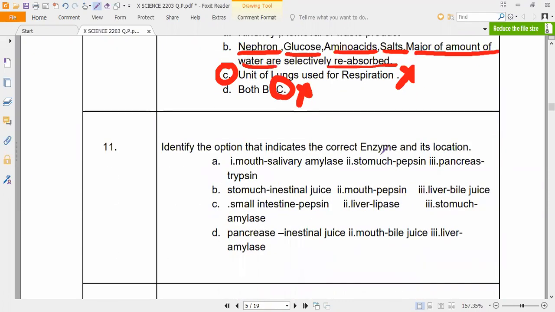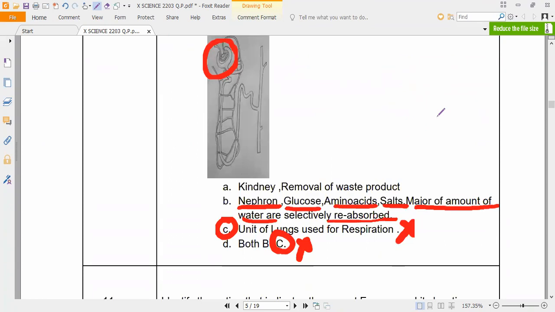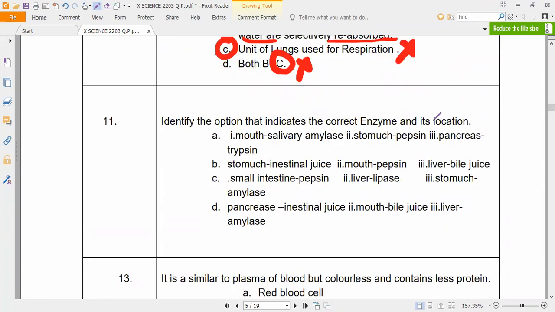Next, 11th question. All of you read. Option A, sir. Identify the option that indicates the correct enzyme and its location. Correct enzyme and its location. Option A.